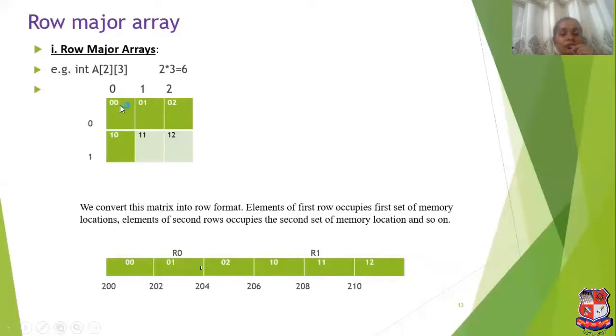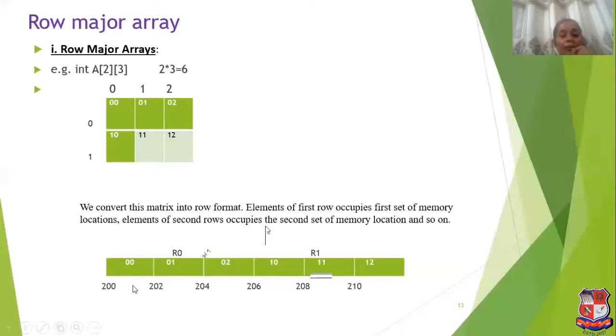Means we will store 0,0, 0,1 and 0,2 in the first three memory locations, and the second row, that is 1,0, 1,1, 1,2, in the next memory locations. So here R0 and R1 mean row 0 and row 1.